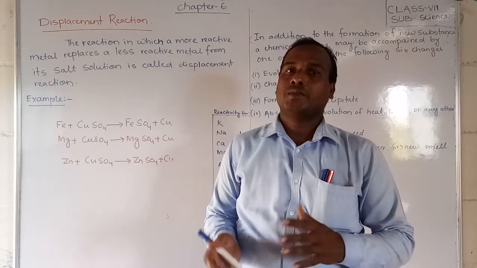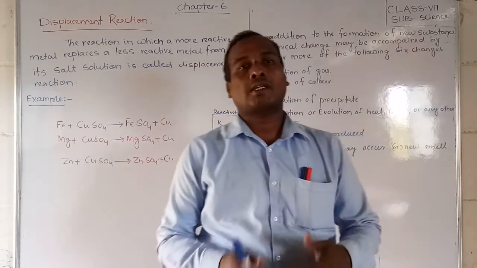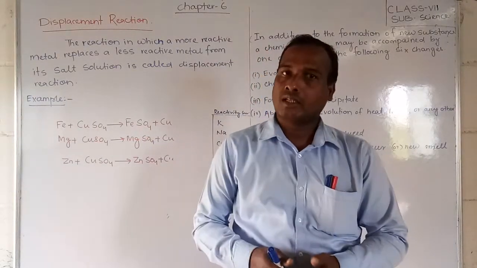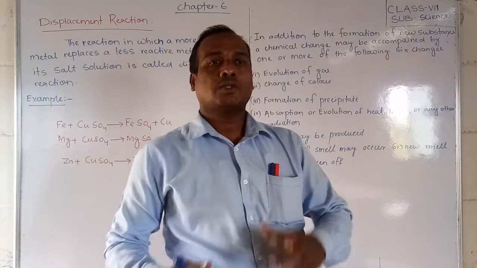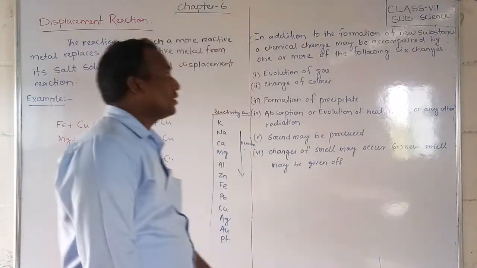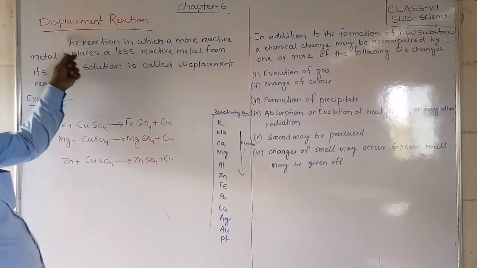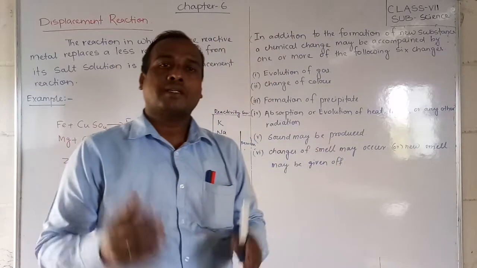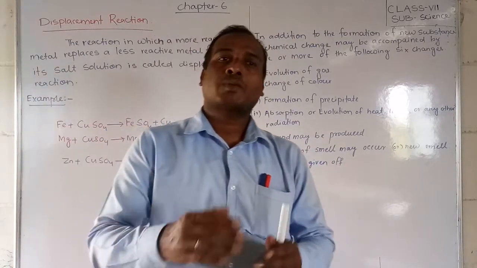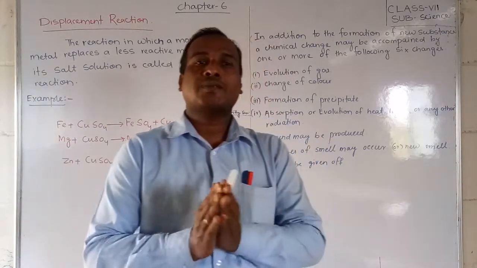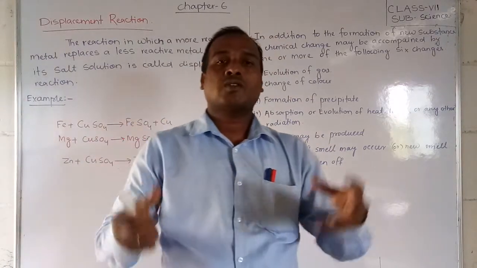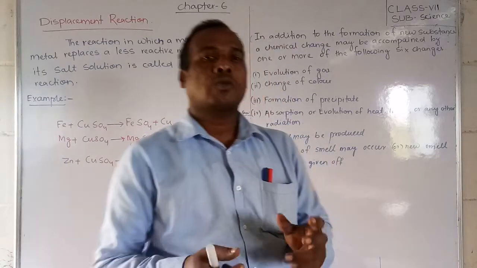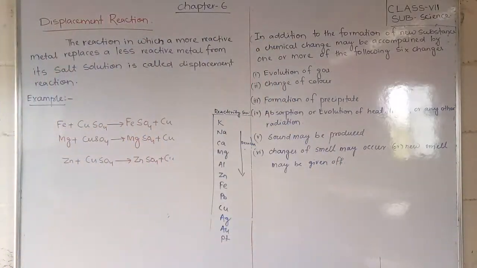Okay students, previously I have already told you about the chemical reactions of the metals and how their chemical changes happen. But today we are going to discuss what displacement reactions are. Displacement means replacement. You have to replace the metals from that reaction or from that combination. Displacement separates; whatever attachment is there will be displaced. That means it will be separated. Okay students, so let us start. What is a displacement reaction?